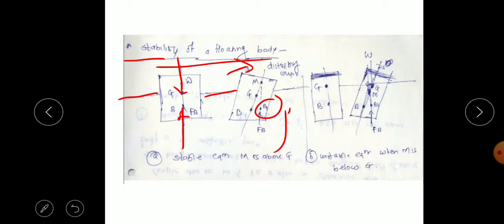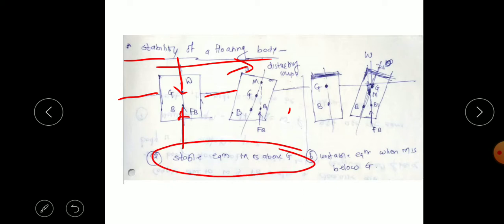It is as shown. So the force of buoyancy will be acting through B1, which will intersect the normal axis at a point M. This point M is called the metacenter. Here M is above the G. This first condition is stable equilibrium when the metacenter is above the center of gravity. So that is the stability condition. The weight should be at a lower point for stable equilibrium.